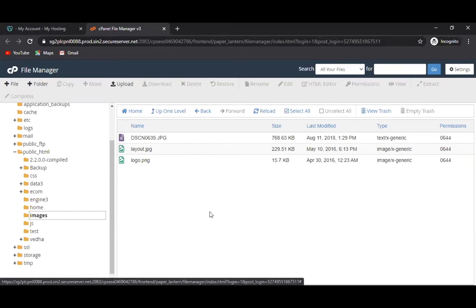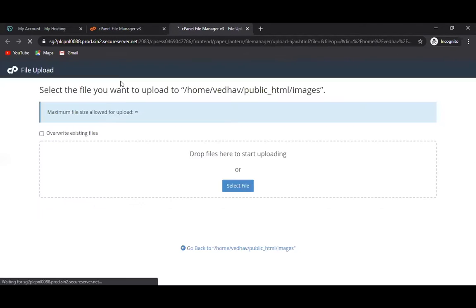Right now, let's suppose there is an image folder under public underscore html, and this is the path where all the images get saved. Just imagine that. There you can click on upload. There is an upload option here. Click on upload, then select the image file from your local system, and click on select file.